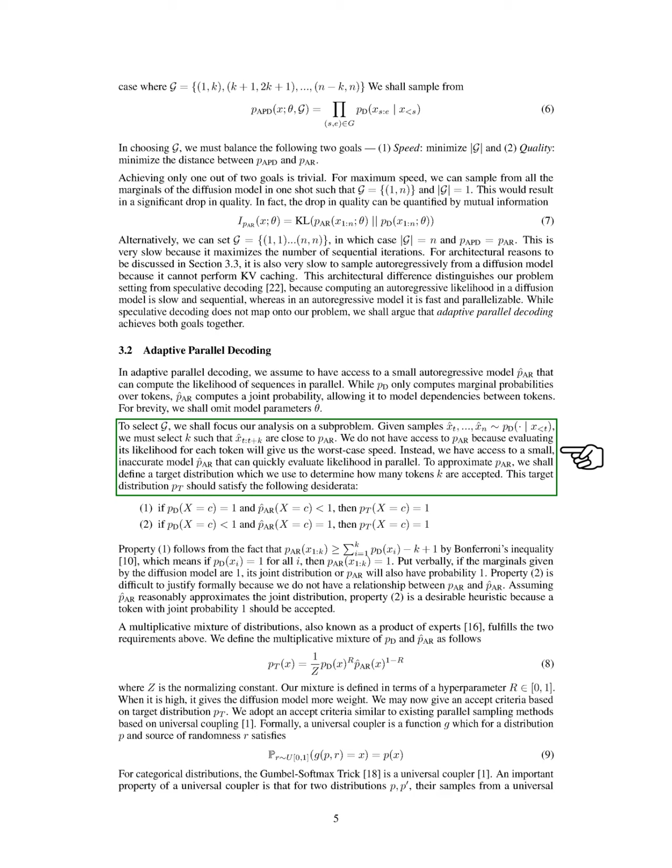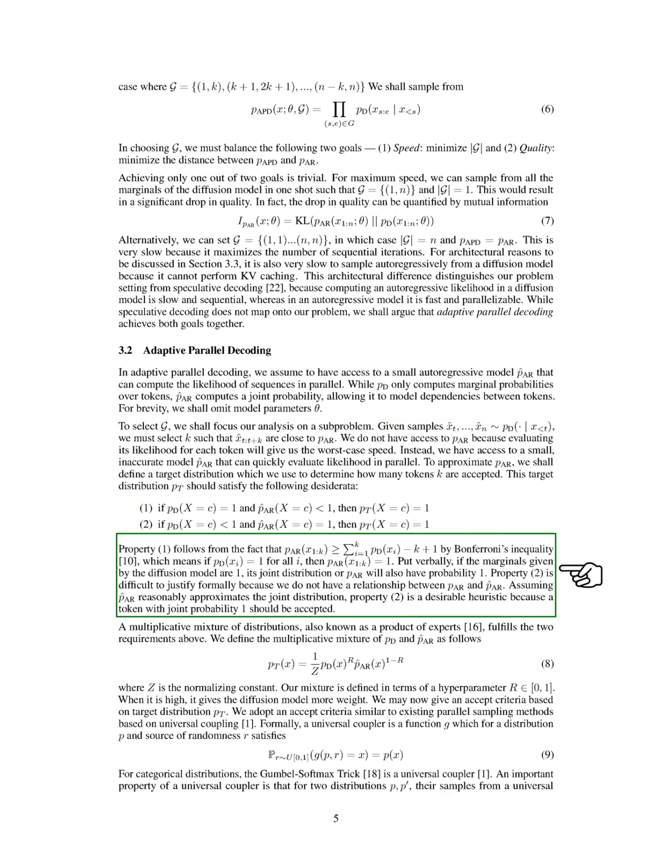To approximate the autoregressive model, we define a target distribution that helps us decide how many tokens to accept. This target distribution should meet certain criteria. If the diffusion model assigns a probability of 1 to a token and the autoregressive model assigns a probability less than 1, then our target should also assign a probability of 1 to that token. Similarly, if the diffusion model gives a probability less than 1 and the autoregressive model gives a probability of 1, our target should again assign a probability of 1.